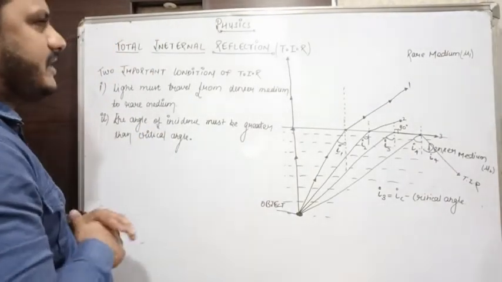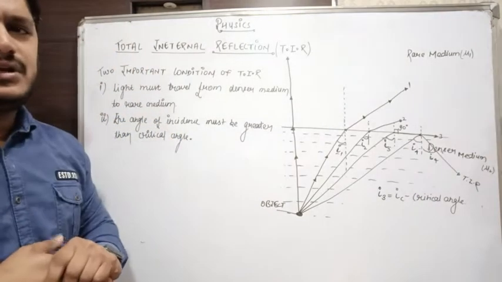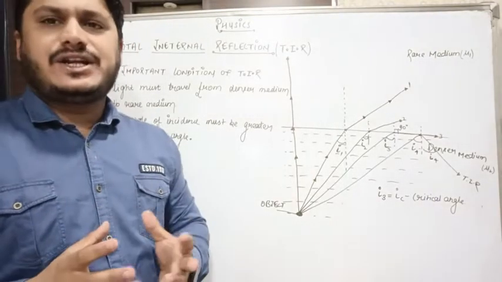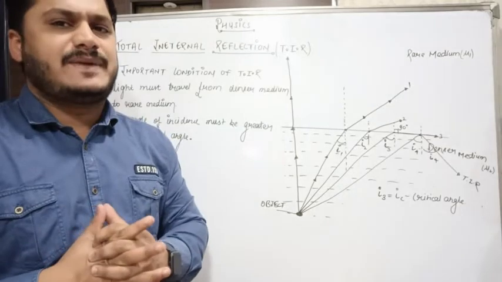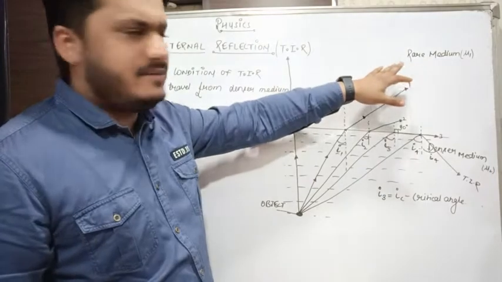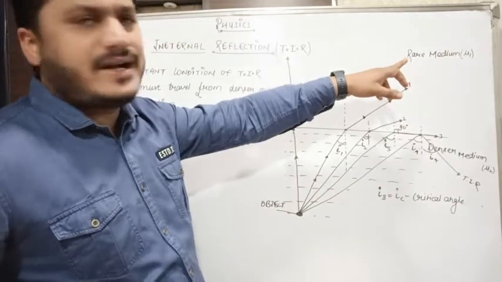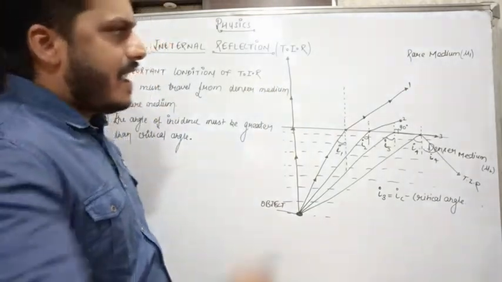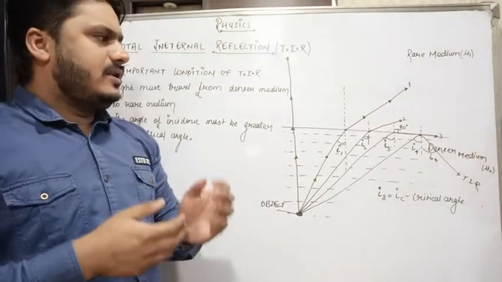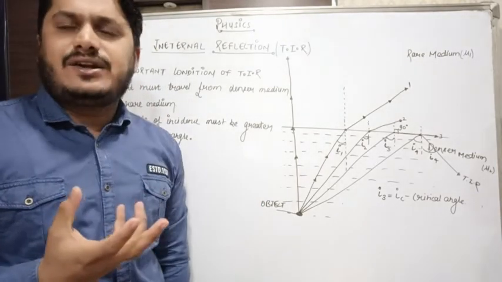Okay, so let me tell you how total internal reflection takes place and what are the conditions on which it works. Suppose you have two media, one is the rare medium and another is the denser medium, and I am also mentioning here that the refractive index of the rare medium is mu1 and the refractive index of the denser medium is mu2. From this diagram I will tell you how total internal reflection happens.